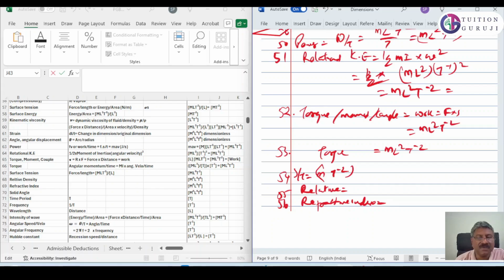Then solid angle, we know, is arc by radius. It is again dimensionless. Then time period T is equal to T only. Frequency is equal to 1 by T, which is T raised to minus 1. Then wavelength is nothing but distance, length.